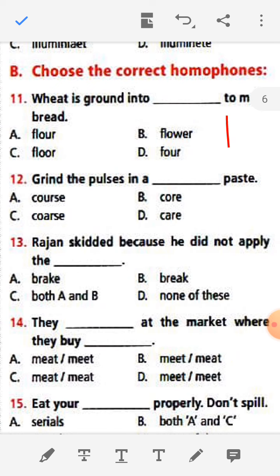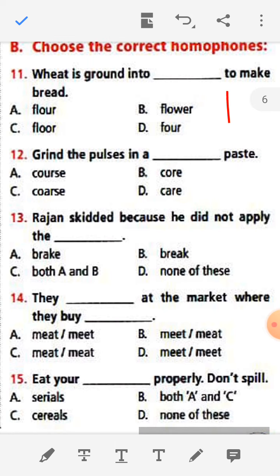When we pronounce them the same, like rain, REIGN, and REIN, the pronunciation is the same. The spellings are different, the meanings are different, but the pronunciation is the same.